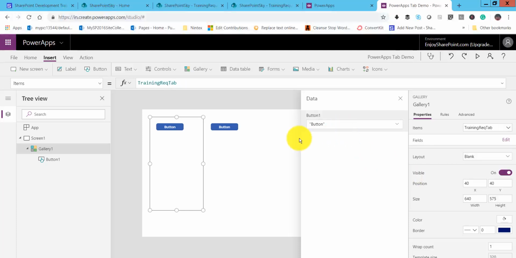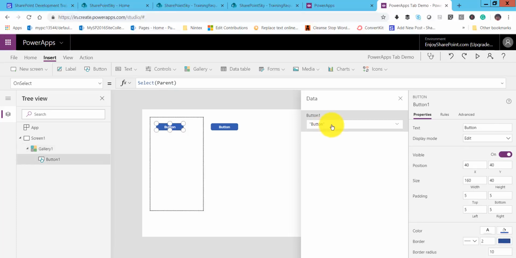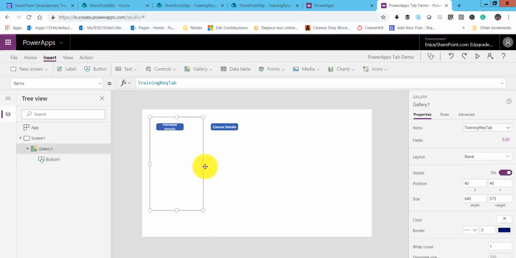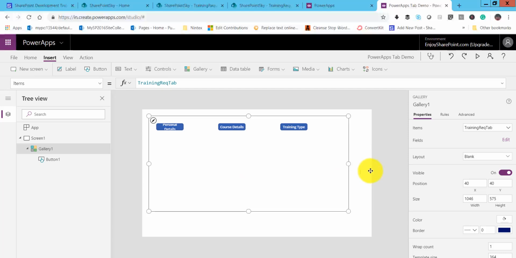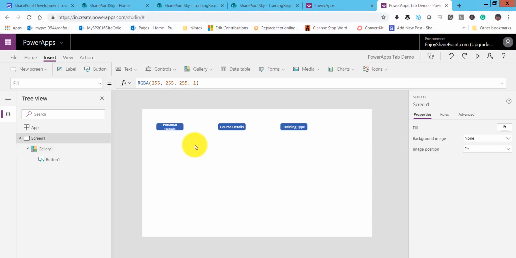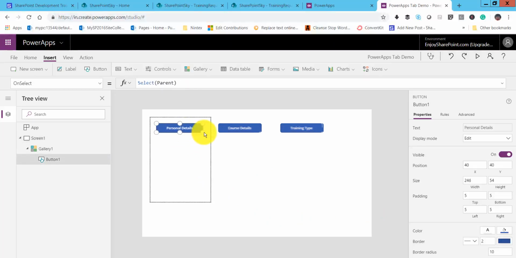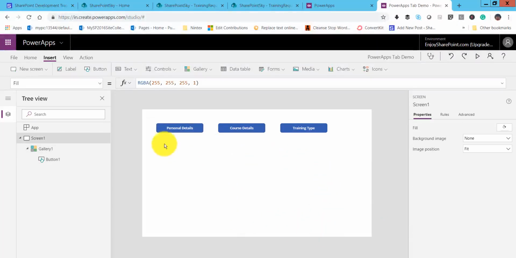So once I select this, if you'll see here, the button text is still coming like this. So select this, and here select the result. Why? Because everything in the collection has a result as the header. So that's the reason we have to select result here. Now we can just adjust the width and height like this. So you can see here, now these three tabs are appearing like this, because we are reading from the list.